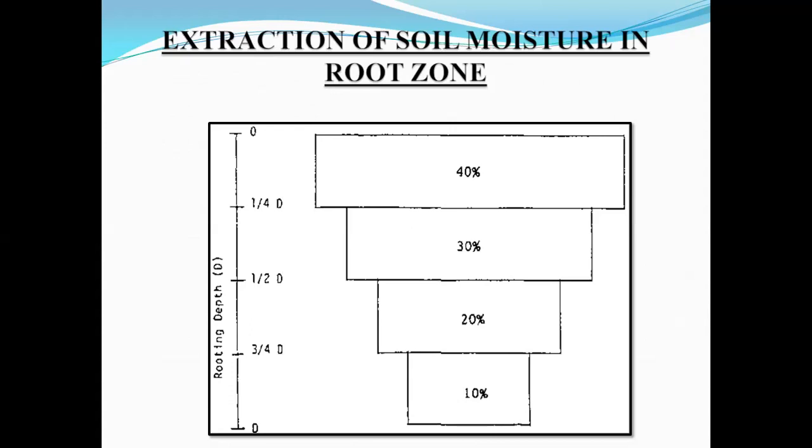The larger extraction of moisture from the upper layer is due to the fact that in a uniform soil, generally greater root development takes place in the upper layer of the soil than elsewhere, right? So you should now better understand the extraction of soil moisture in different root zones.